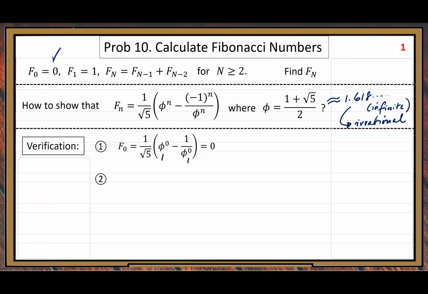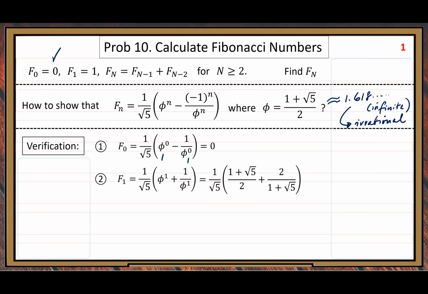Now step 2, when n equals 1. Let's plug in. Is it correct? We need to do some computation here. Let us use the golden ratio number there, 1 plus root 5 over 2.